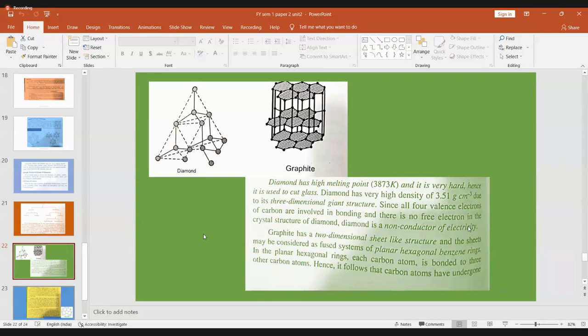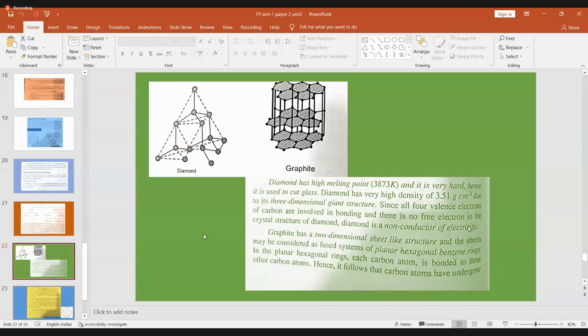See, there is a lot of variation in their physical structure and properties when you consider diamond and graphite. The main important thing is diamond is hard, graphite is soft. But both contain carbon only. Remember that both are carbon. Its chemical properties, like its atomic number, electronic configuration, the number of electrons, protons, neutrons, everything is the same for carbon, whether it exists as a diamond or as a graphite. But if you talk about its physical properties, diamond is very hard in nature, graphite is soft. Diamond doesn't conduct electricity and heat, graphite conducts. So you have major differences in their properties. And why this difference? This is because of its structure.